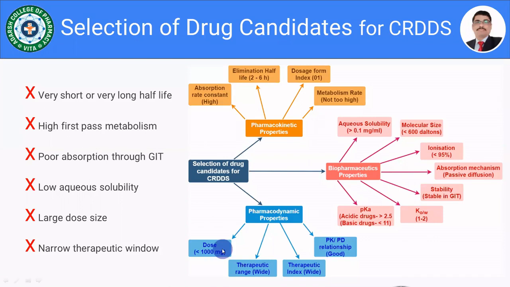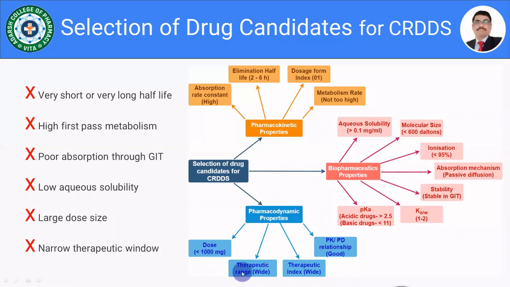we are making a very big tablet, because the controlled release formulations contain 2 to 3 doses. There is a formula, and with the help of this formula it is possible to calculate the dose, but it becomes the final dose of this formulation. If a drug has a dose size of more than 1 gram, the final dose size becomes 2.5 gram, and it becomes very difficult to swallow such a tablet. So the drug should have a dose less than 1 gram.